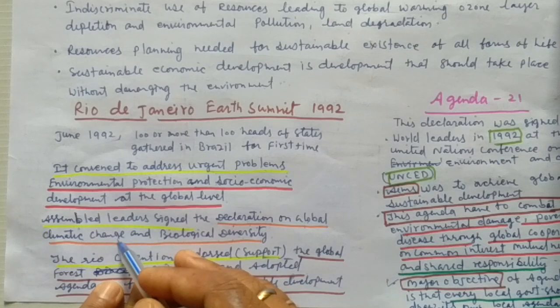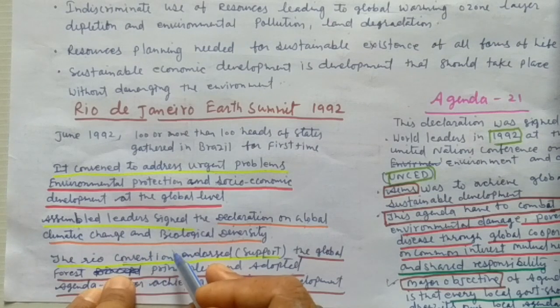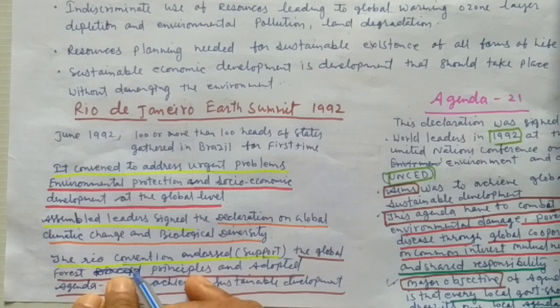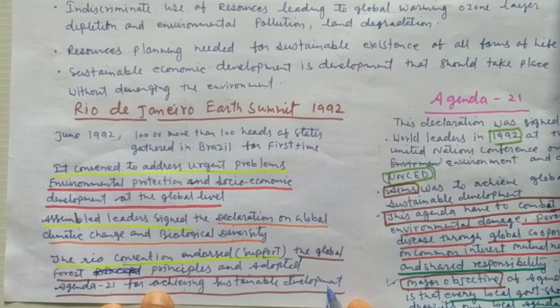Global climatic change is a recent problem, and due to it, biological diversity is in danger. So both are very big problems which can challenge the existence of life on the earth. And the Rio Convention supported the global forest principle and adopted Agenda 21 for achieving sustainable development. This is a very important thing which was discussed for maintaining a local agenda for the protection of local people.